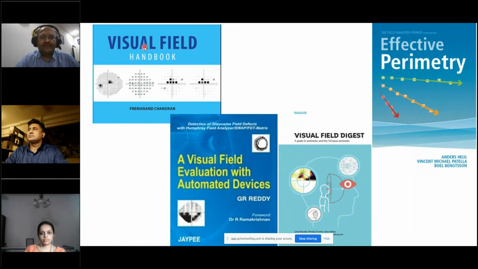And for practitioners, the Visual Field Handbook is something which I would particularly recommend, because in about 30-35 minutes you can just flip through the pages, and if you have a visual field in front of you, you can always compare it to the examples given in the book, and you can even get a solution to whatever queries you have.